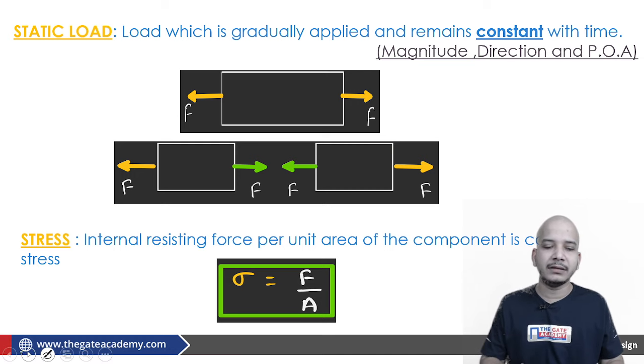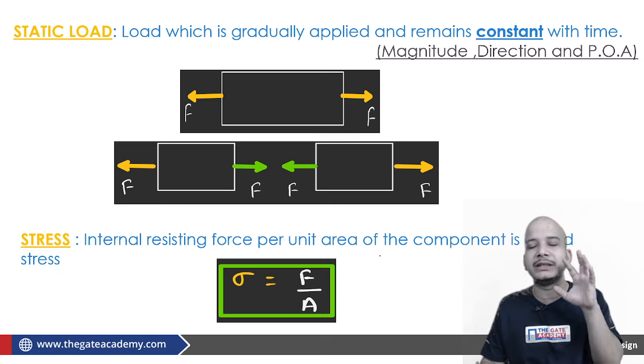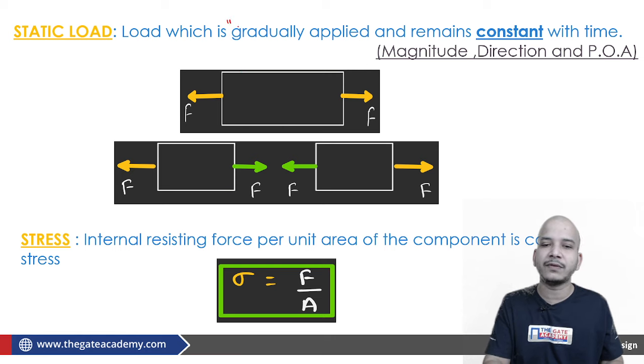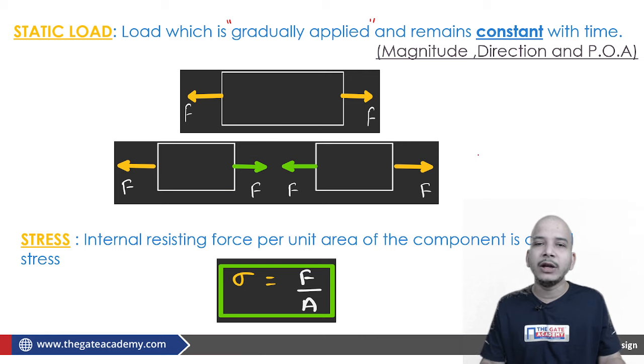If I am saying a static load is there, then static load should have been applied gradually. The definition of the static load says that it should be applied gradually first of all, and once it is applied, it should not change its value with time. If I am saying that it remains constant with time, then what do I mean? I mean that neither the magnitude should change, nor the direction, nor the point of application of the load.